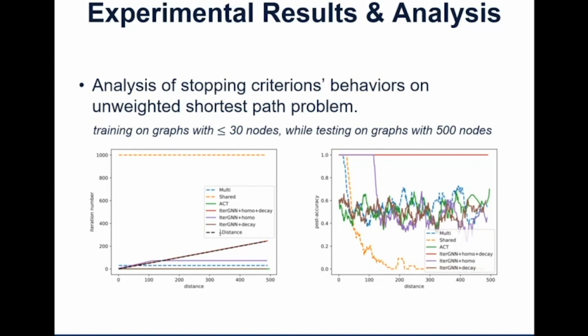You need at least half of the path length in iterations to collect all the information, due to the locality of the message passing layers. Our model, the red line, aligns perfectly with this theoretical lower bound. So the stopping criteria's behaviors are very interpretable.